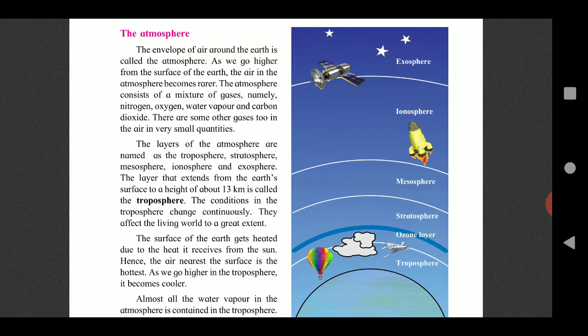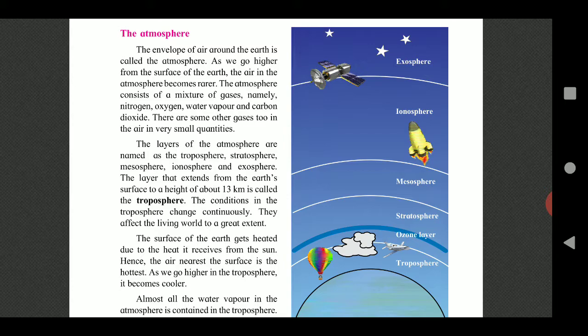Let us see the atmosphere. The envelope of air around the earth is called the atmosphere. Envelope of the air means what? Our earth is surrounded by the layers of air. As we go higher from the surface of the earth, the air in the atmosphere becomes rarer, means it is thinner and thinner.